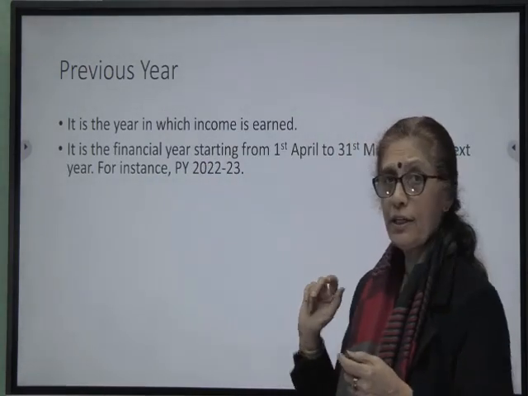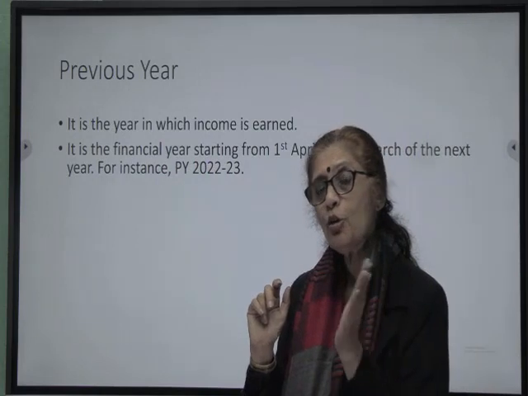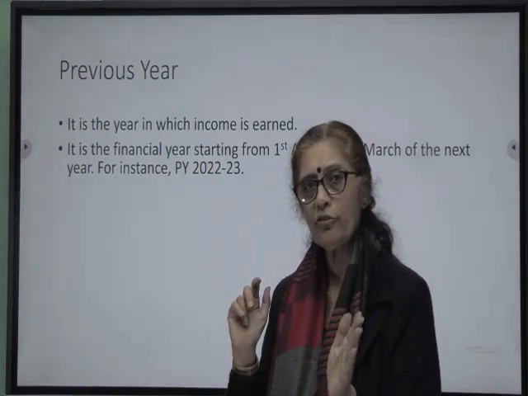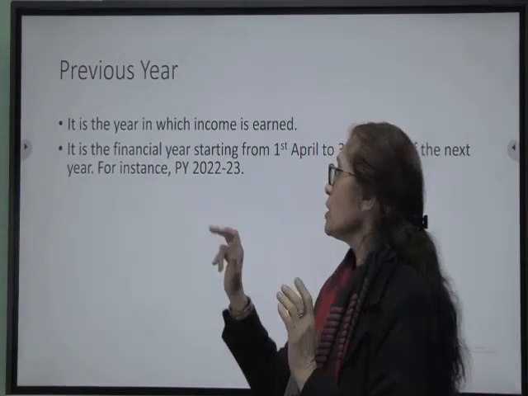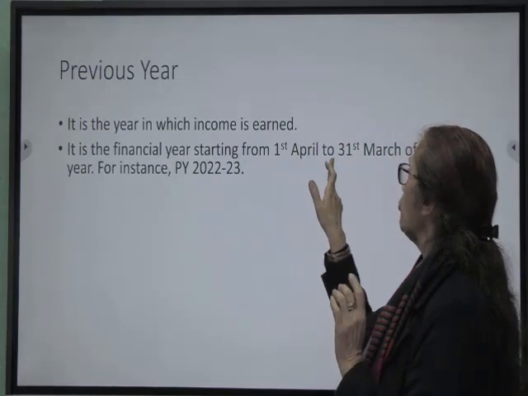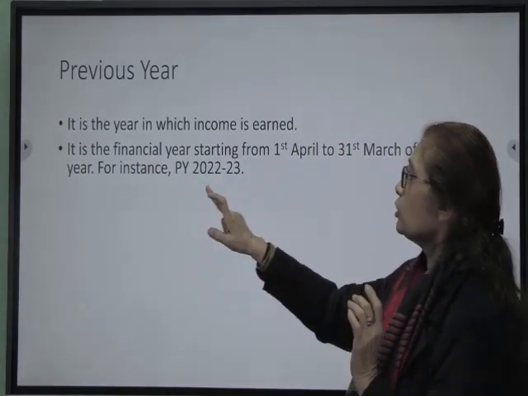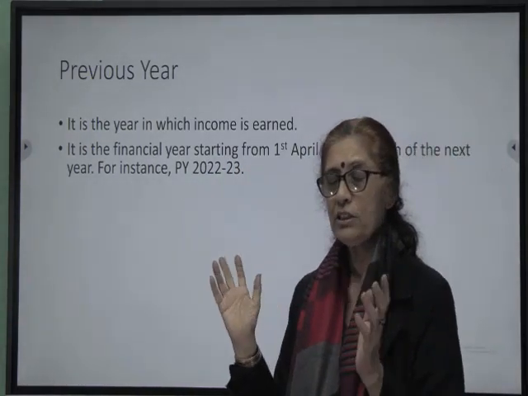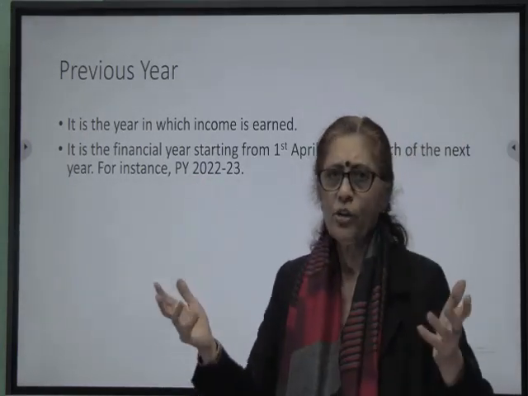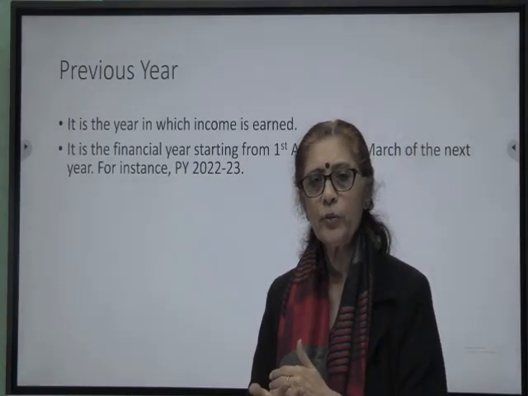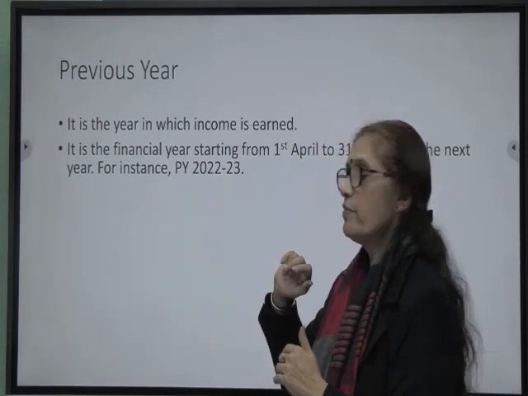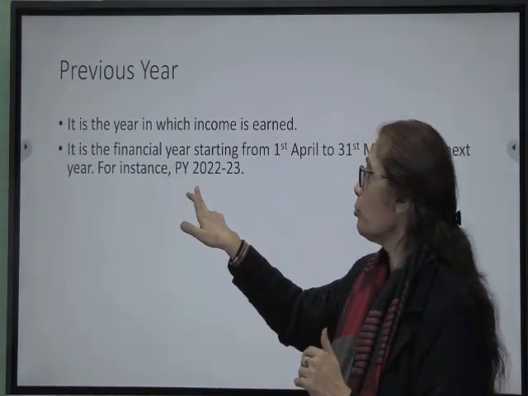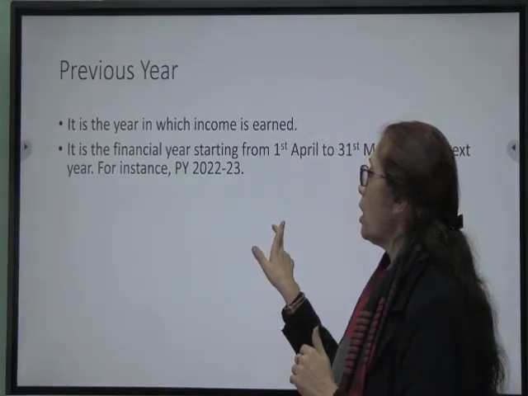It's the financial year. As I said, it is April to March. Financial year means year starting from April and ending on March. It's the financial year starting from 1st April to 31st March of the next year. For instance, 22-23. We can talk of any year. The running year is 23-24. We are talking of previous year means April 22 to March 23.